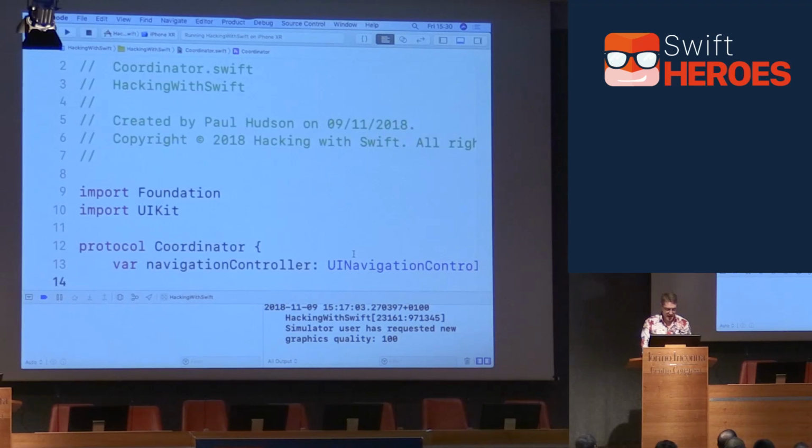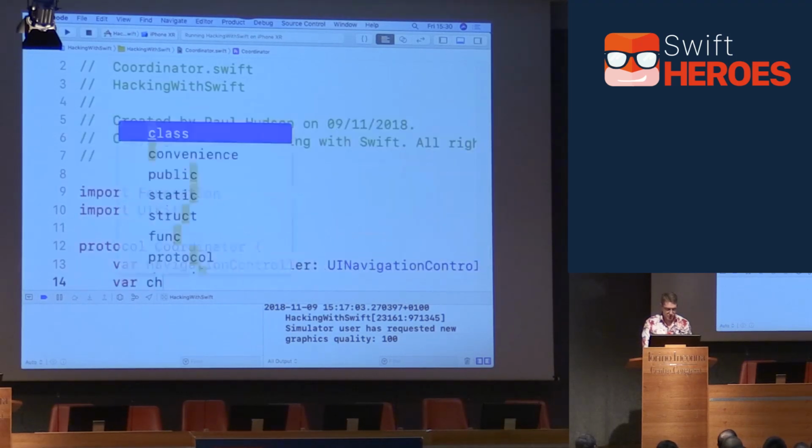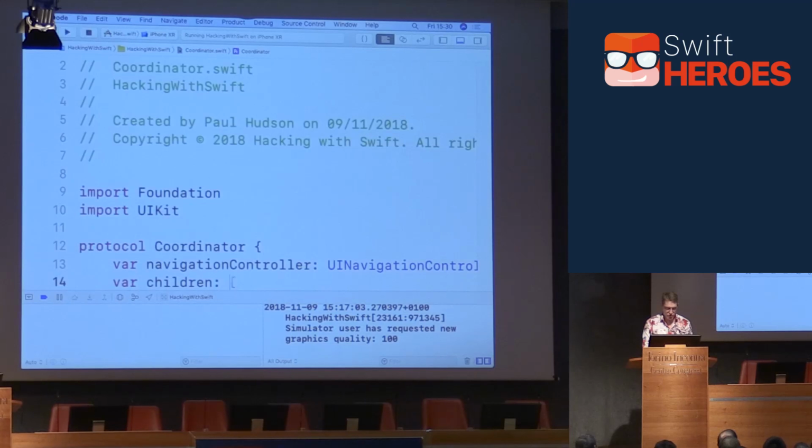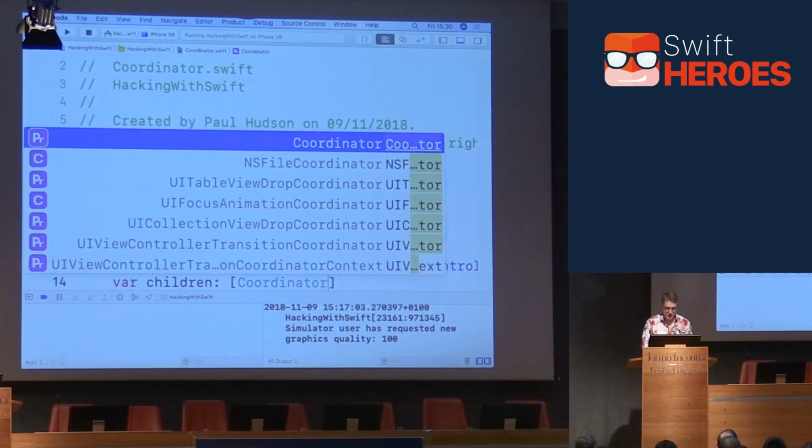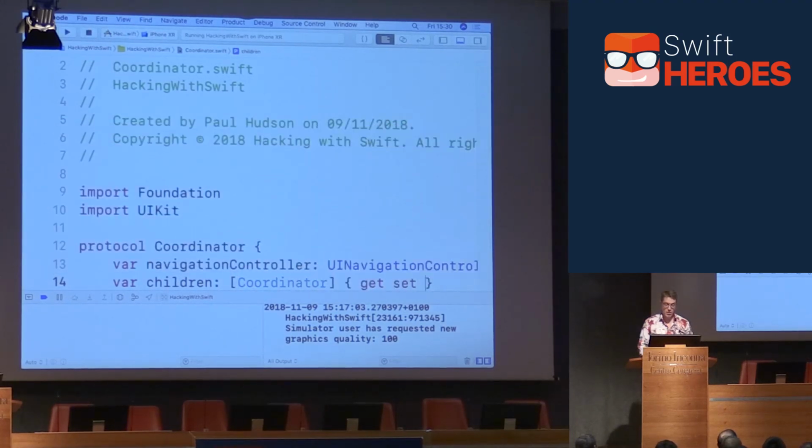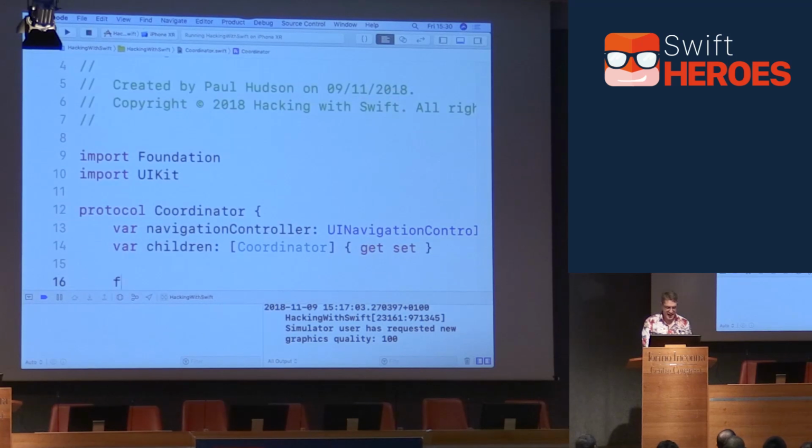A nav controller, so we can push and pop views freely. Then we'll have an array of children. So we'll do var children is an array of coordinators. These are sub-coordinators for larger apps. We want to say, this part of the thing, that's my buying flow, this is my authentication flow, my login flow, plus one parent coordinator that toggles between all of them. So that's children. We're not using them here, but you might use them in your own apps. And finally, a method, start. When you are ready to take control, go for it. We'll call start on you. You are now in control of the app.